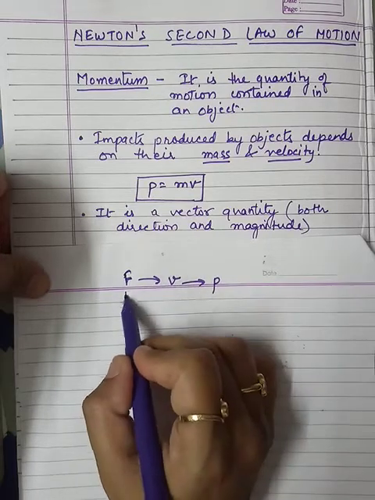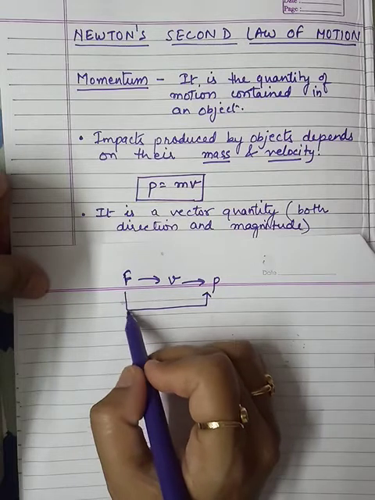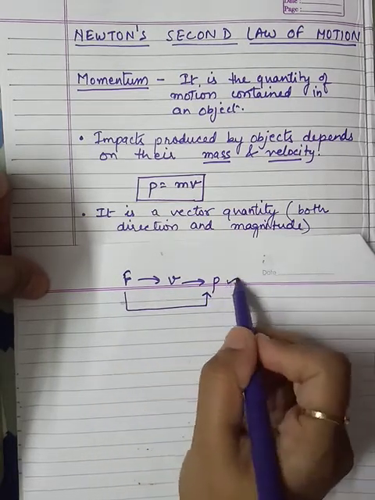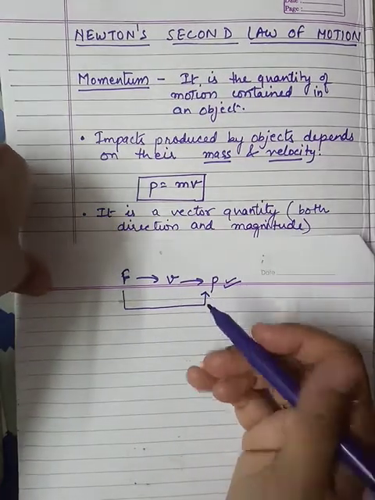So if velocity is changing, that means momentum is also changing. So we can say from here that when force is applied on any object, what kind of force? Unbalanced force, then it can change its momentum. So how is it changing the momentum with respect to time?